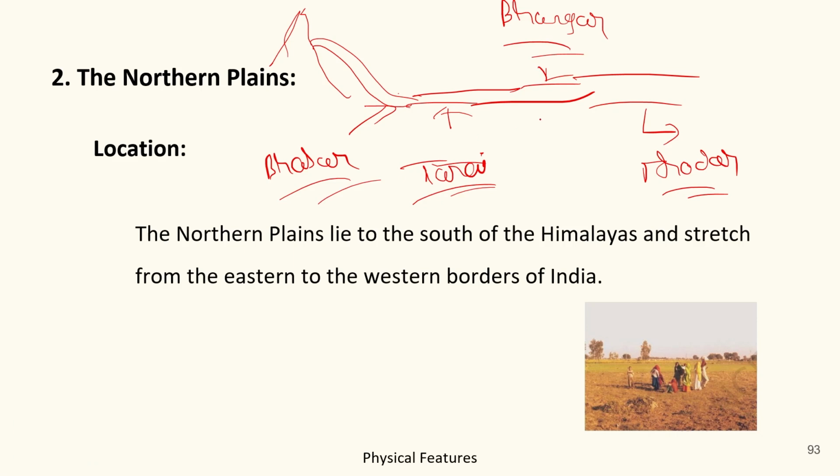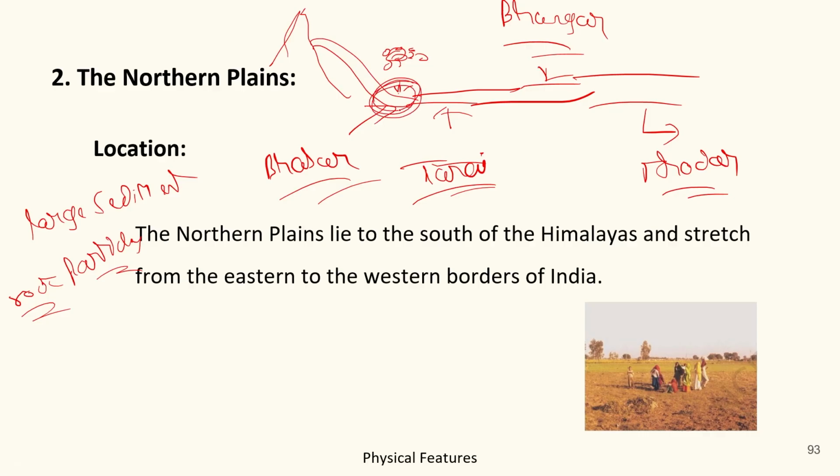Now, let's understand it through the diagram. Whenever river comes down, it brings some large sediments, or you can say rock particles. These rock particles get deposited here. Due to this, the area becomes a rocky area and no agricultural activities could be done here.